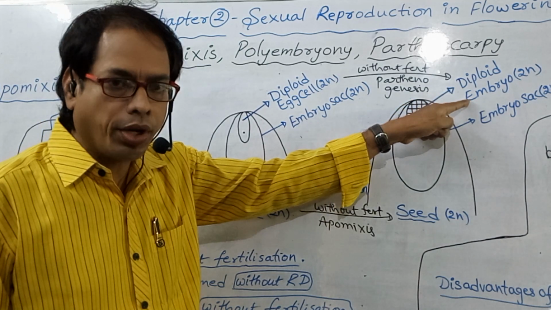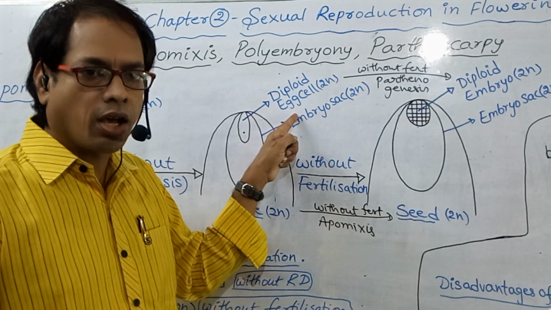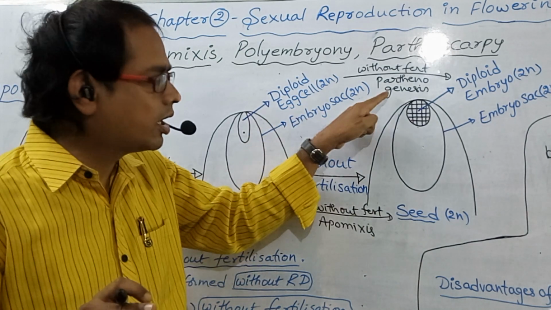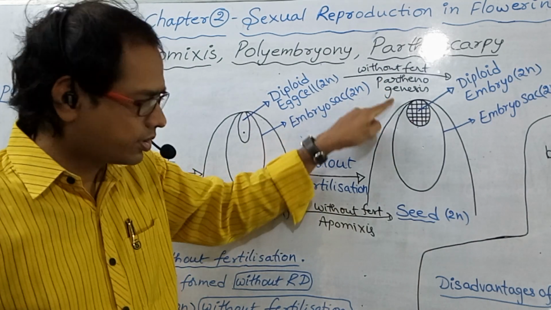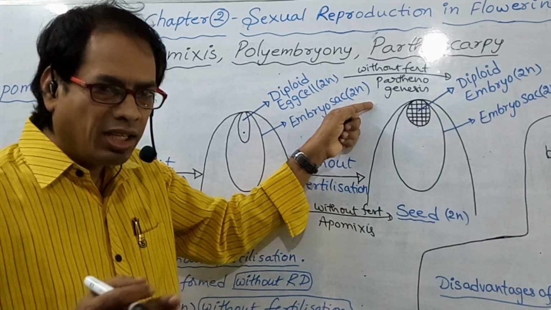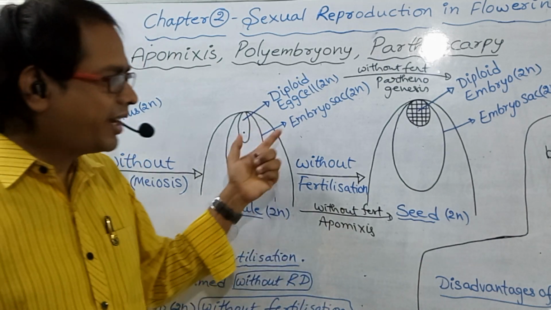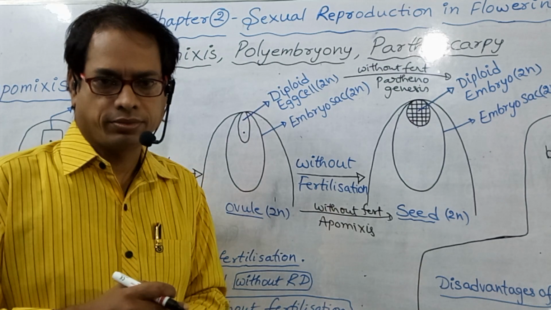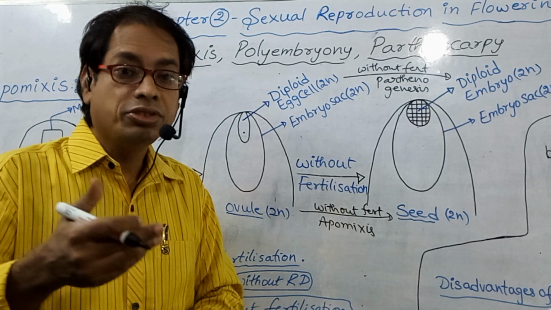Formation of embryo or organism without fertilization of egg cell or unfertilized female gamete is called parthenogenesis. As parthenogenesis occurs, apomixis occurs. So parthenogenesis is an event of apomixis. Why does this happen? It is dependent on genes. That means it is a genetical character.